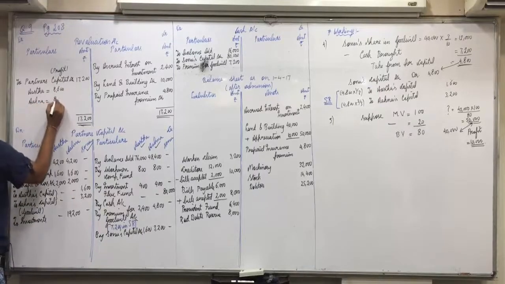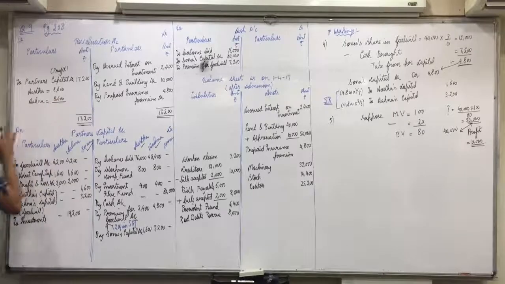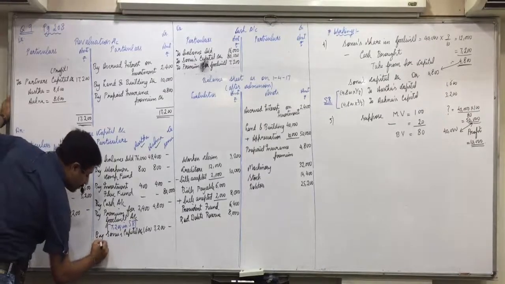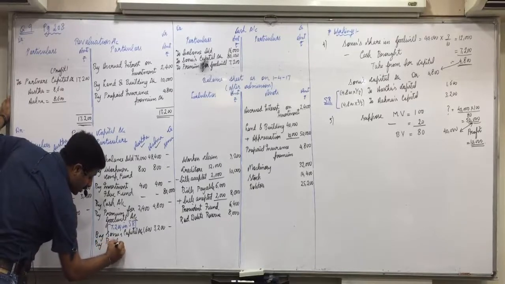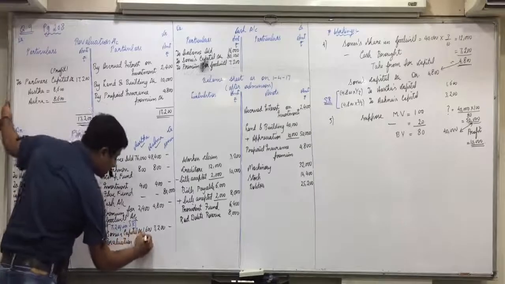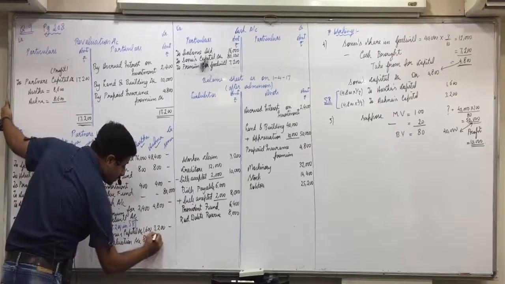Anna again half of 17,200, 8,600. Any confusion in this? Old ratio, old partners. You distributed only between old partners in the old ratio. Opposite side in partners' capital, by revaluation account 8,600 and 8,600.